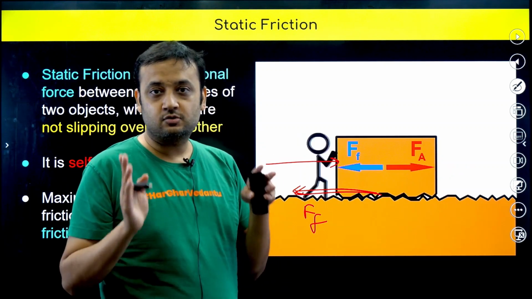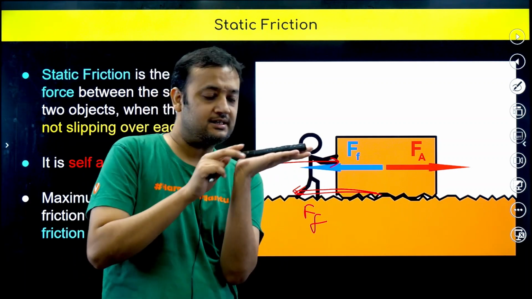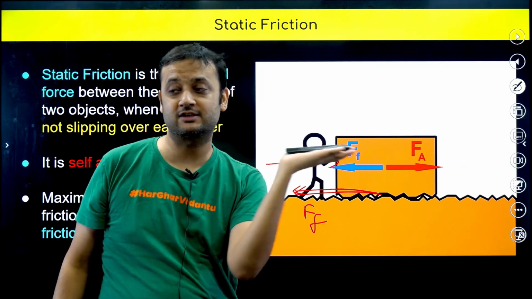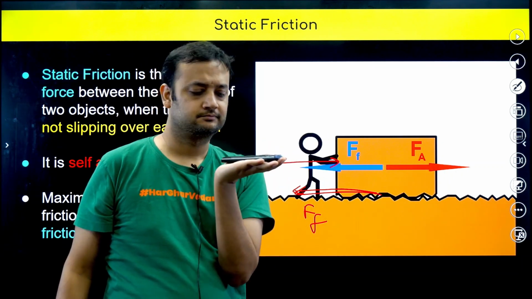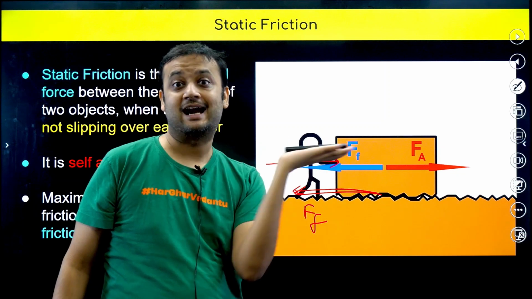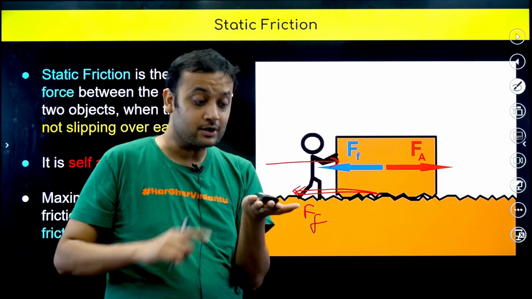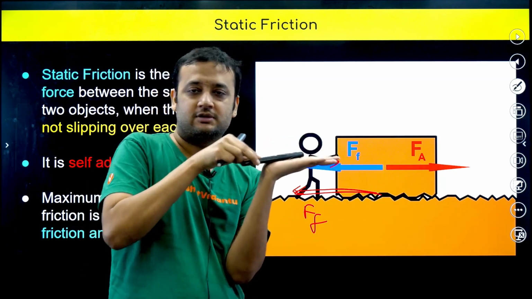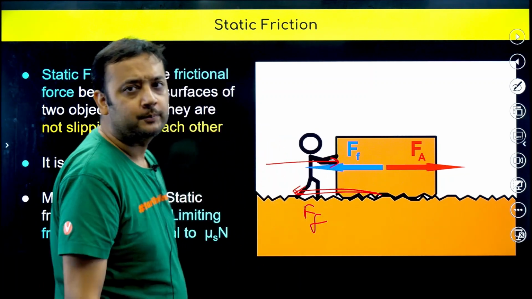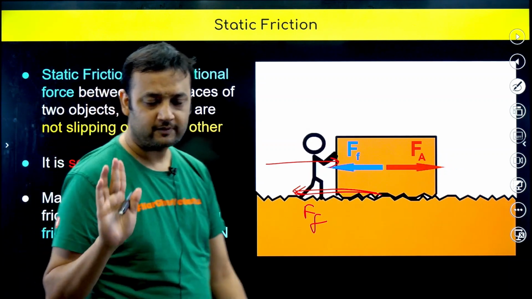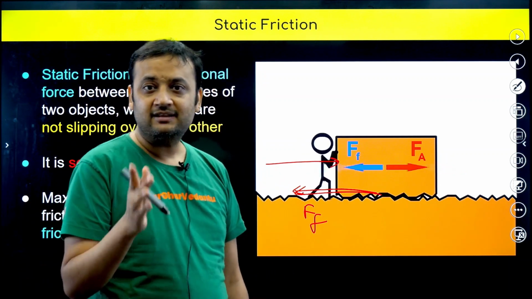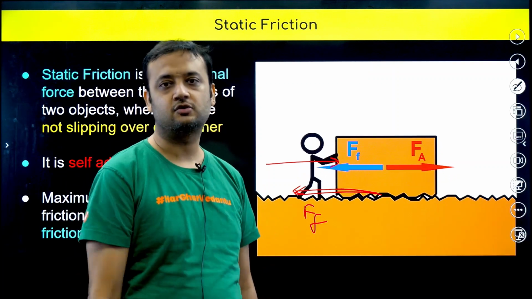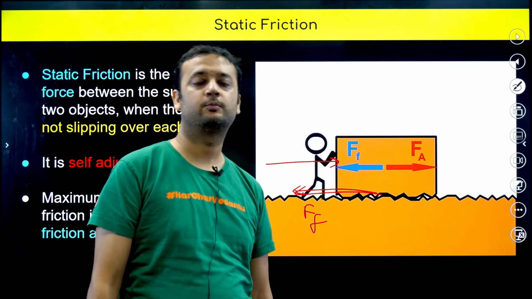Please do not confuse it with the motion. See this example again. Here the remote was moving, yes or no? Yes, the remote was moving. What kind of friction? Static, because slipping is absent. Slipping means sliding on my hand, so that is absent. Now this is kinetic friction. I hope you have understood static friction. When there is no slipping between the two surfaces, the friction is called static in nature.